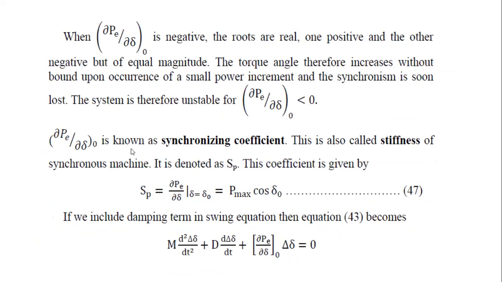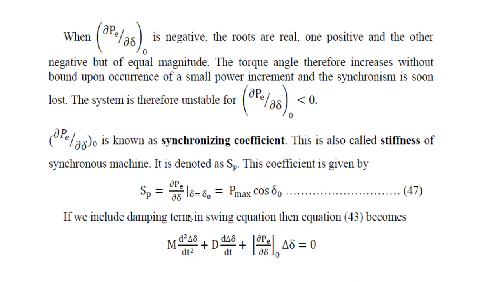Therefore ∂PE by ∂δ0 is known as the synchronizing coefficient, also called the stiffness of synchronous motion, and it is denoted as SP. This coefficient is given by SP = ∂PE by ∂δ, which is equal to P max cos δ.